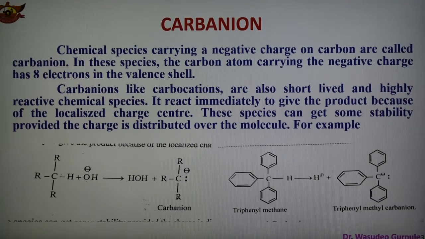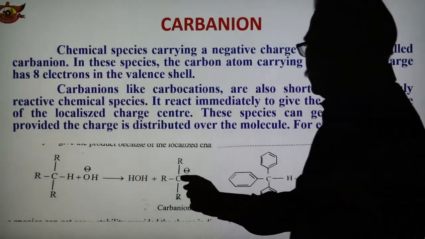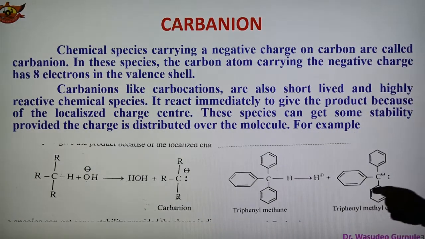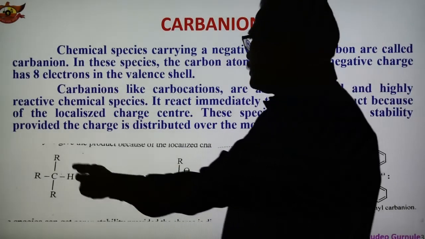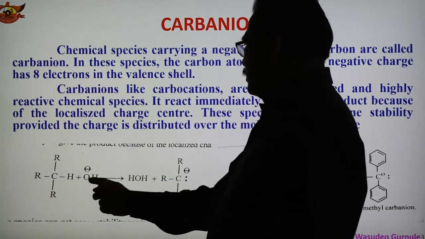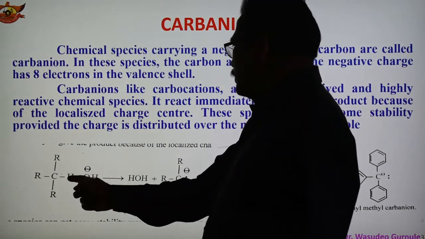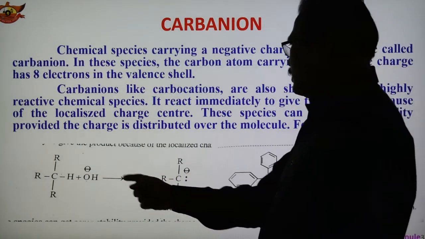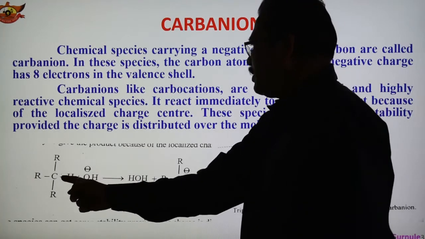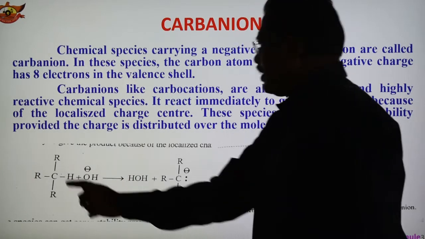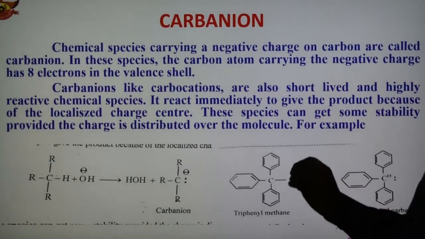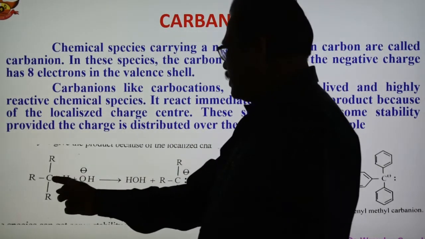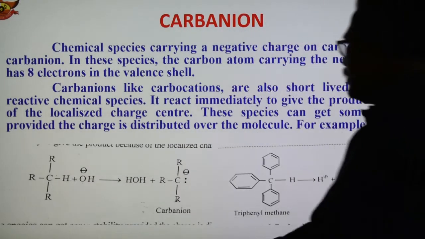How is this carbanion formed? Examples of carbanion are shown here. This is a trialkyl carbanion, and this is the triphenyl methyl carbanion. Here is the general formula of trialkyl methane, and this is OH minus. This hydrogen is abstracted by OH minus, forming water, and the electron pair of this bond breaks and shifts to the carbon. So we can say that the carbanion is formed by heterolytic fission.